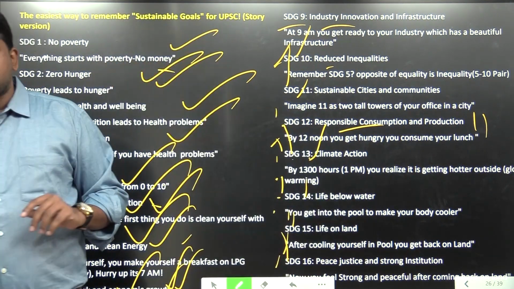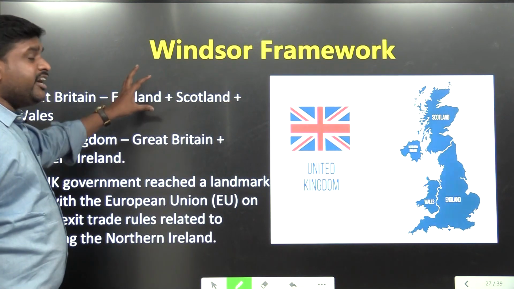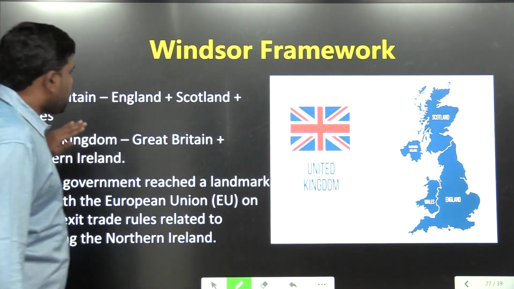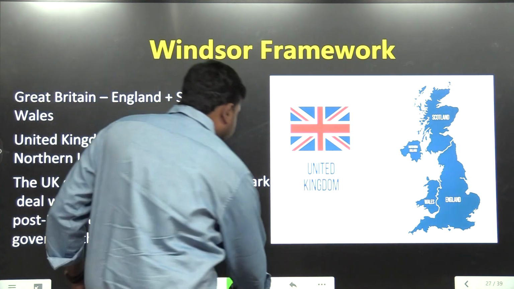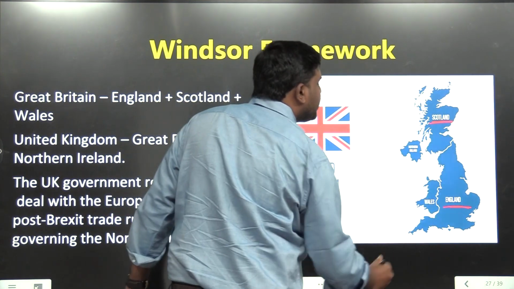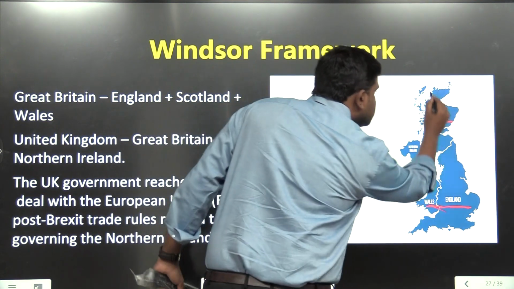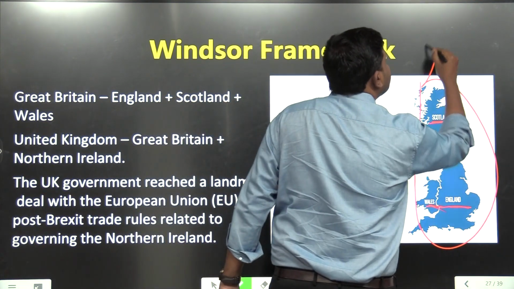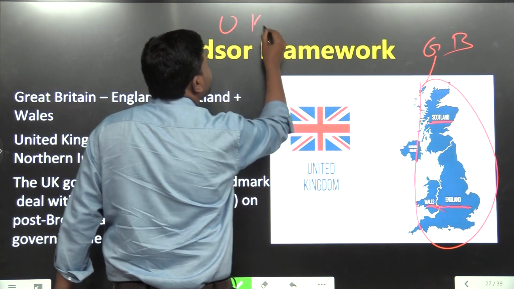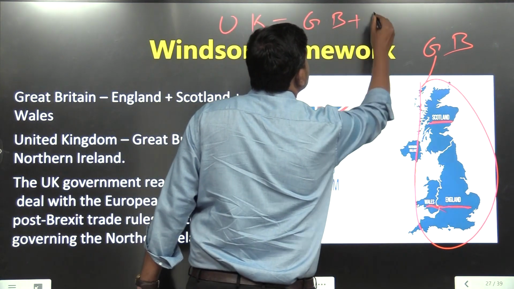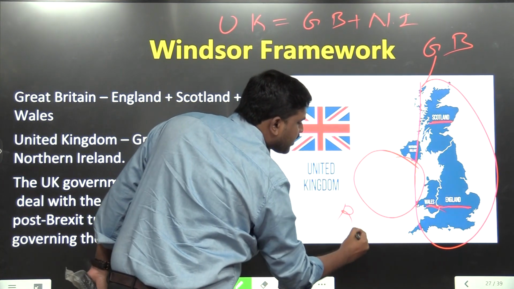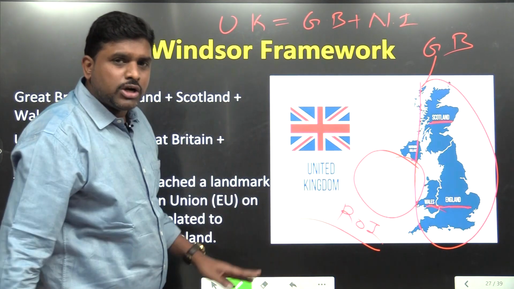Next, Windsor Framework, from the prelims point of view, very, very important. Remember this. Great Britain means England, Scotland and Wales. This particular part is called Great Britain, GB. Whereas UK, United Kingdom, is equal to Great Britain plus Northern Ireland. Whereas this part is called the Republic of Ireland.